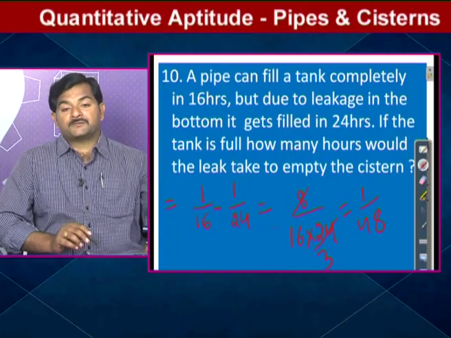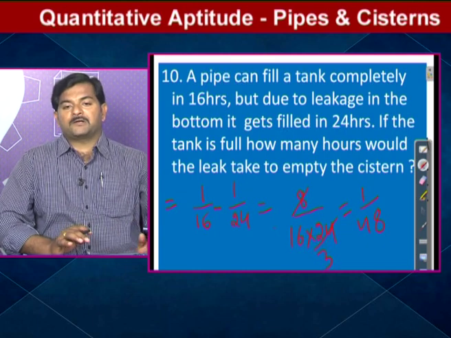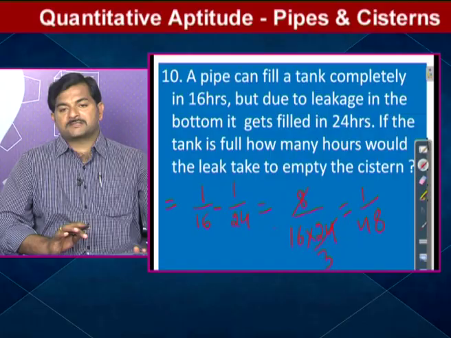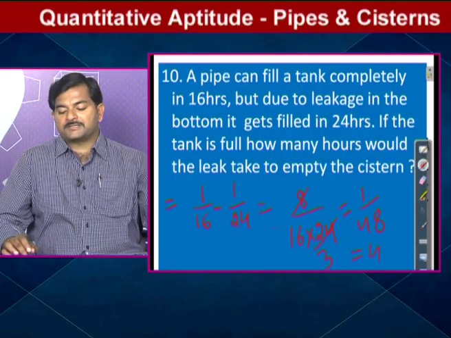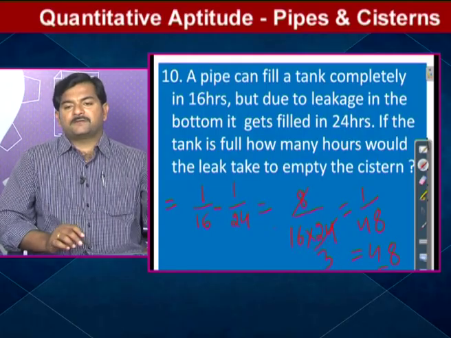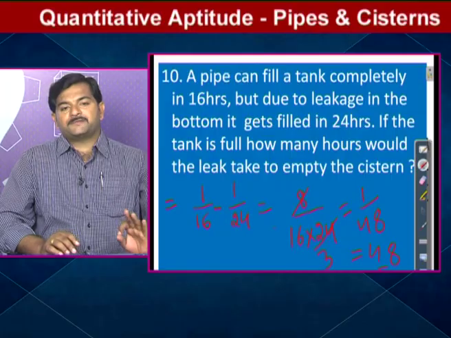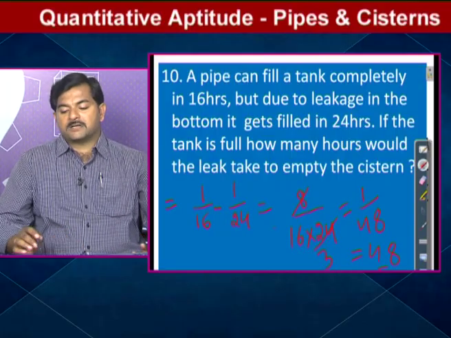So 1 by 48 means what? The work done in 1 hour, because all the values are given in hours. Therefore, the total work can be finished in 48 hours. So nothing new in that, it's very clear. Leakage means simply I am taking minus. Keep that concept in mind.